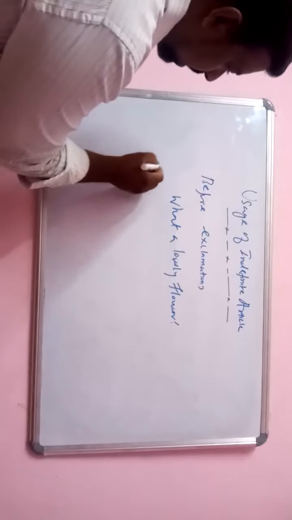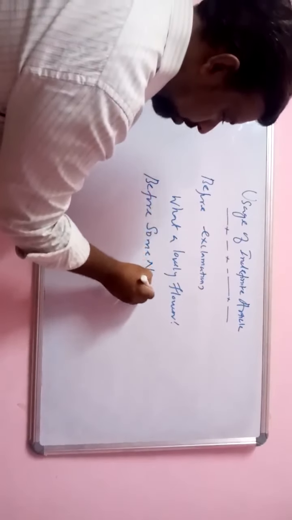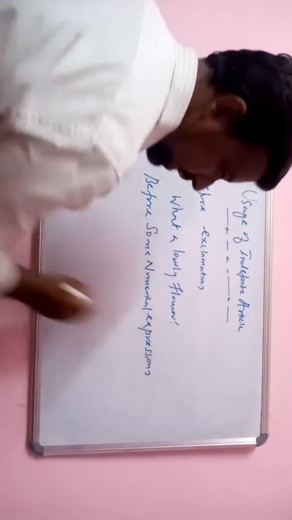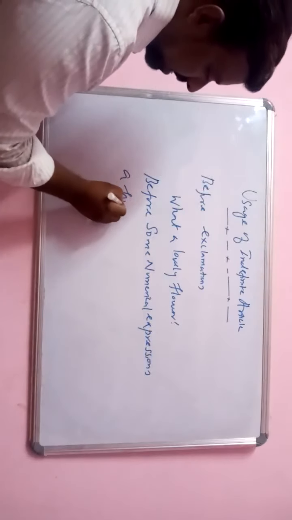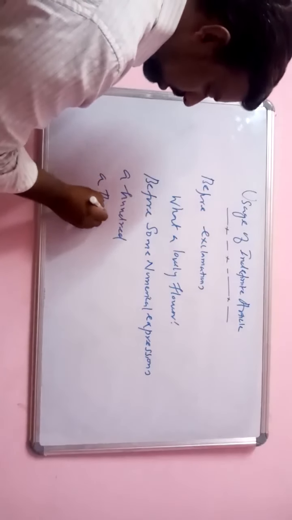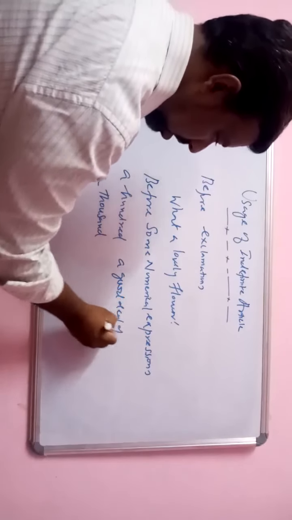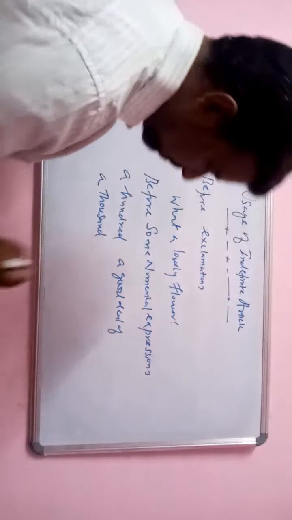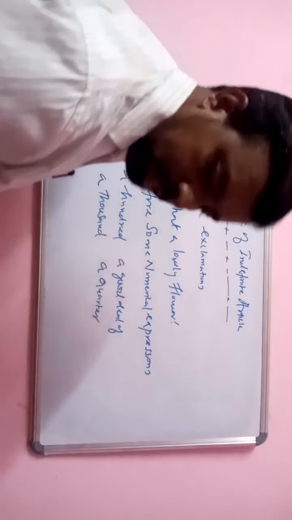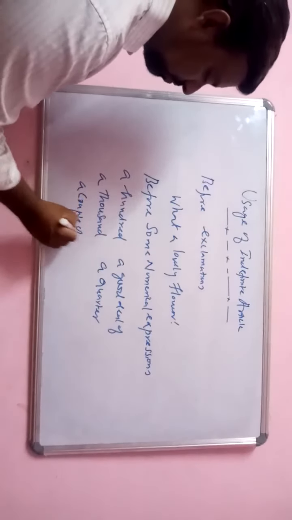Before exclamation and before some numerical expressions, that is a hundred, a thousand, a good deal of, a quarter, a couple of.